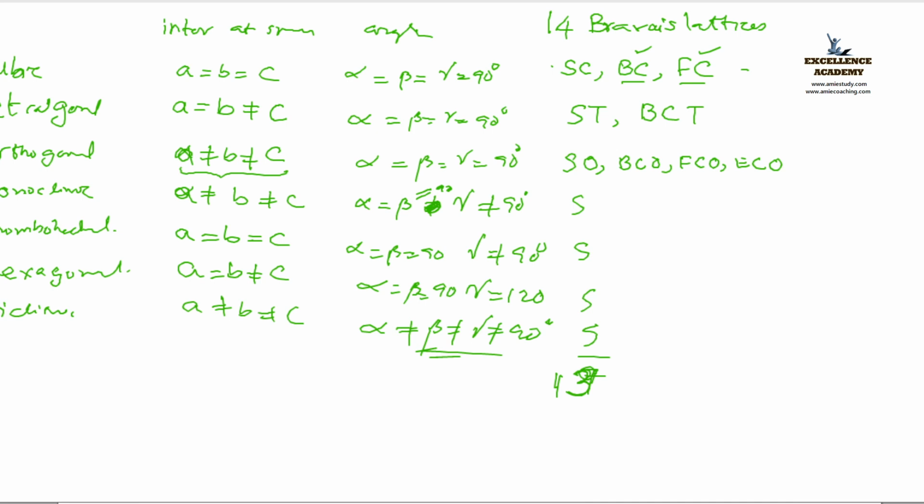Next is which one? End centered here, this one, ECO, end centered. Monoclinic, okay. Simple monoclinic and end centered monoclinic. So hence 14 over. Next is simple rhombohedral. This is simple hexagonal. This is simple triclinic. Clear? Once again we can check.